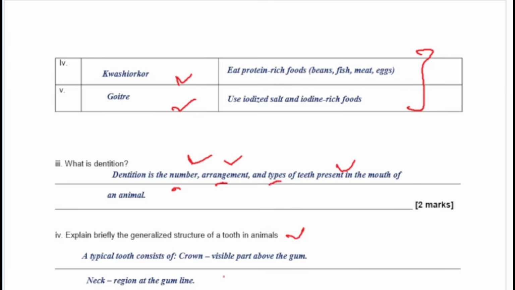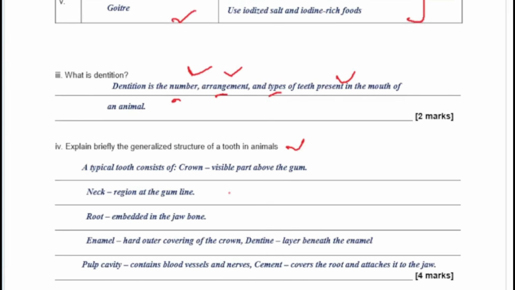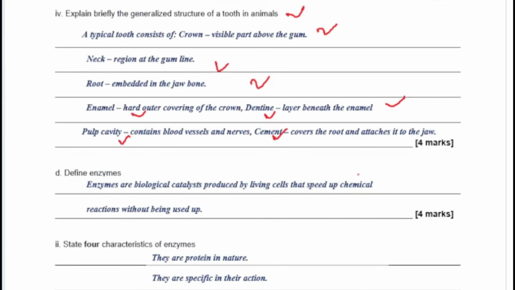So these are the different structures you should have in a tooth. You should have the neck, you should have the crown, you should have the root, you have the enamel, you have the pulp, you have the cement. Note their functions. You also have the dentine. So please pay attention to this and know the functions of each of these. We'll not waste time there.